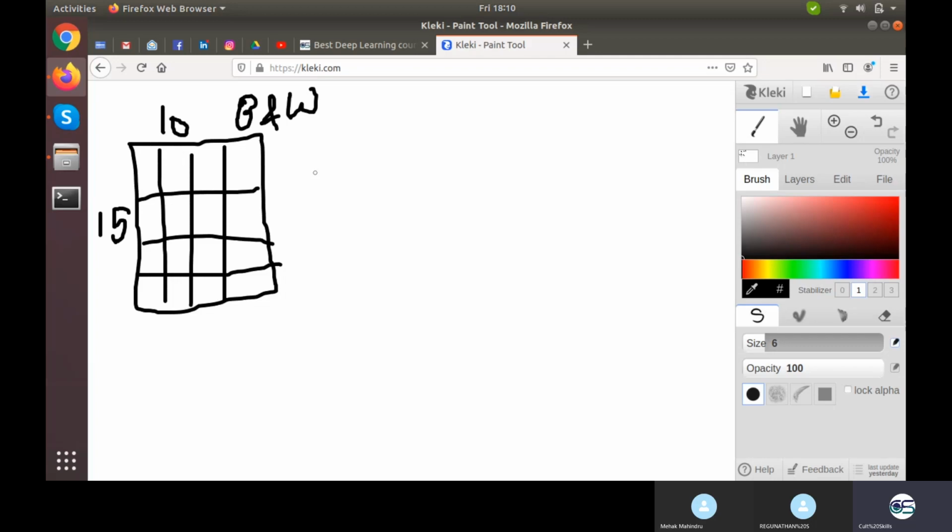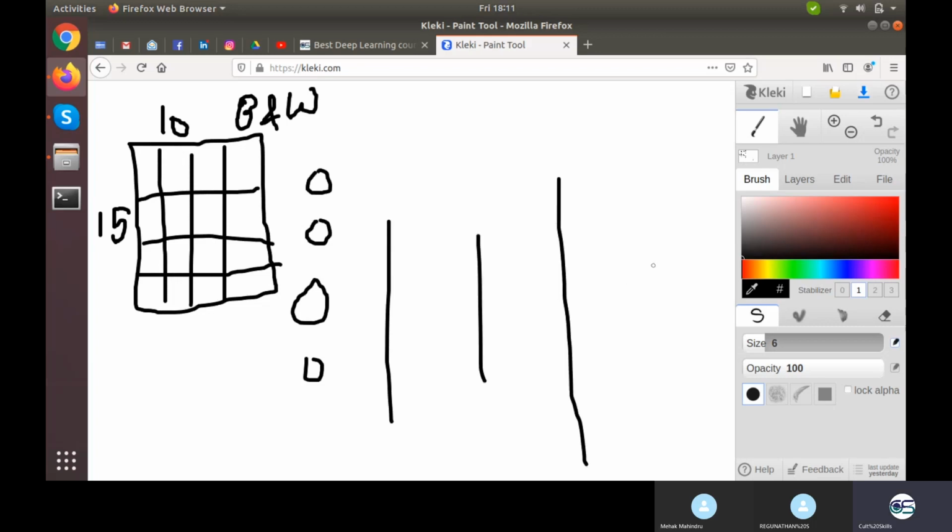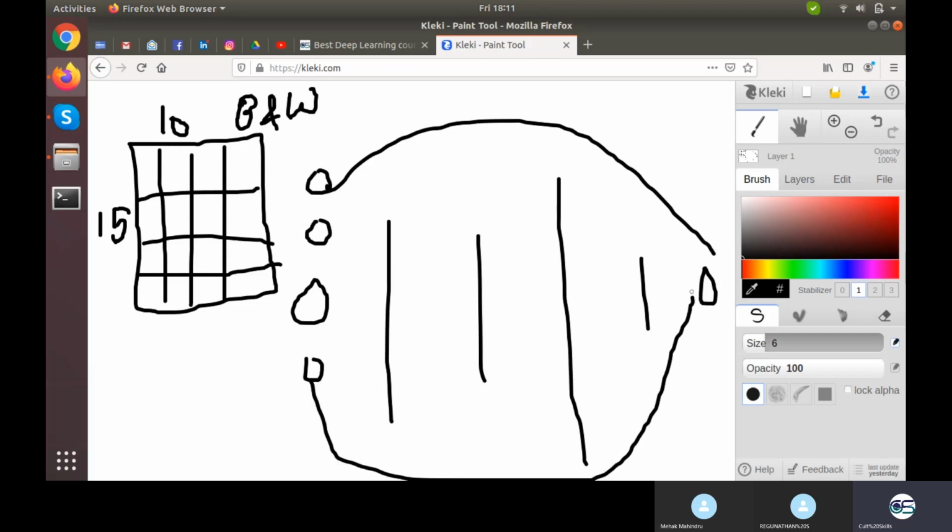Now 150 pixels means I need to have 150 neurons at the start, and then some 100 neurons, then some around 80 neurons, then some 120 neurons, and then in the fourth layer I would be having my output layer to be convergent. Okay, so this whole architecture we will be going to use in the traditional neural network.